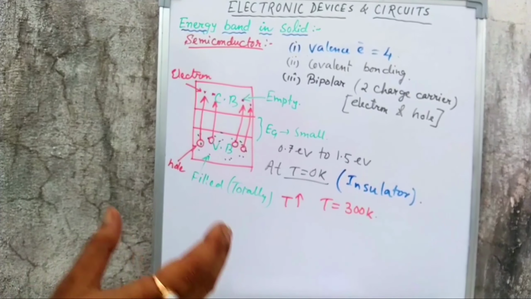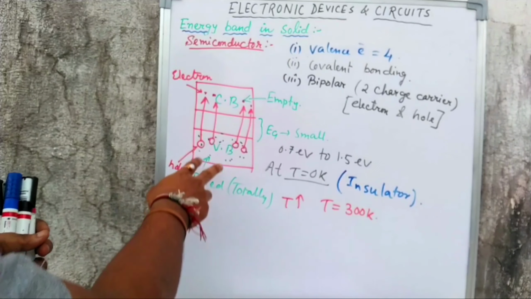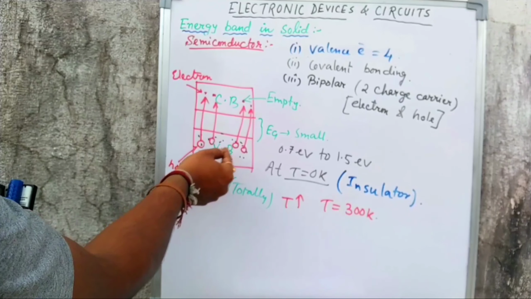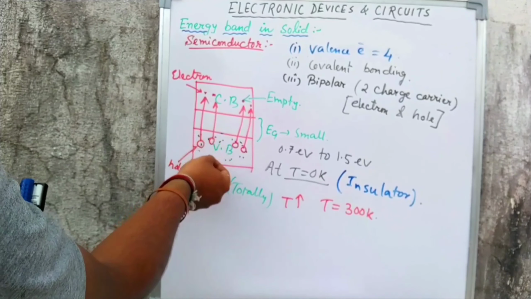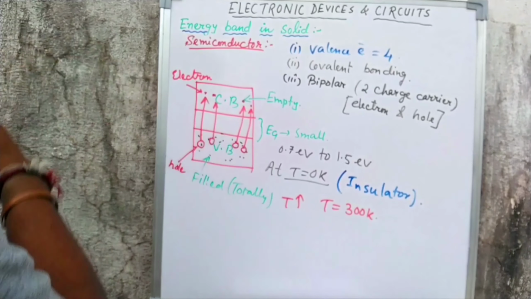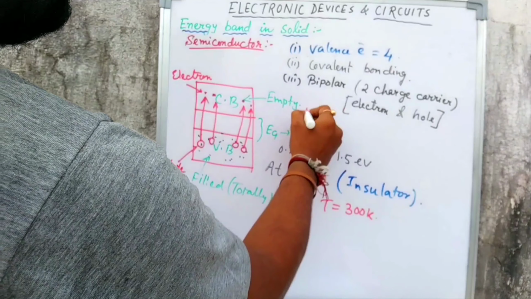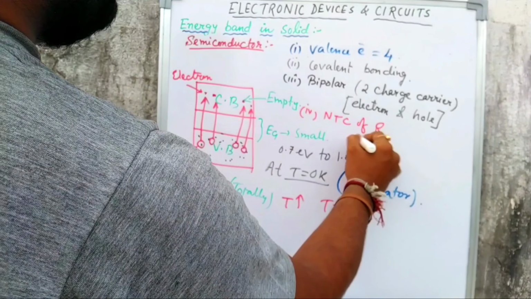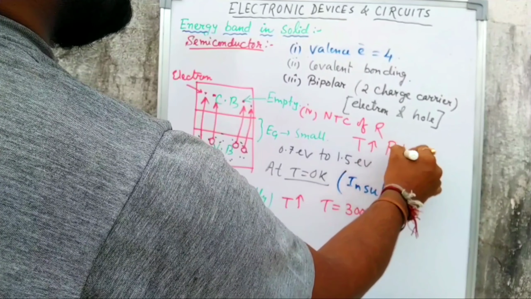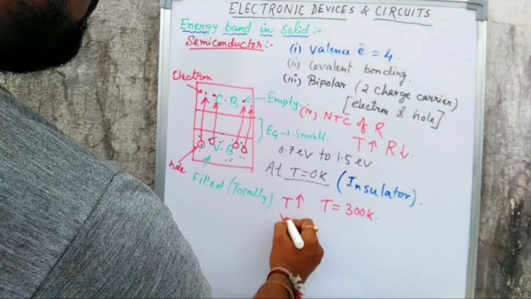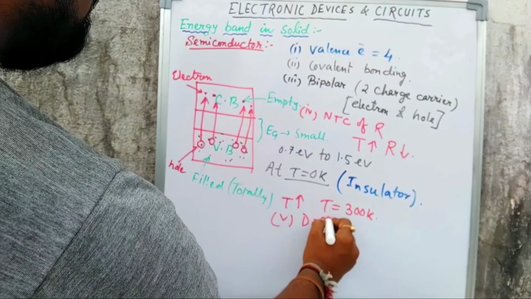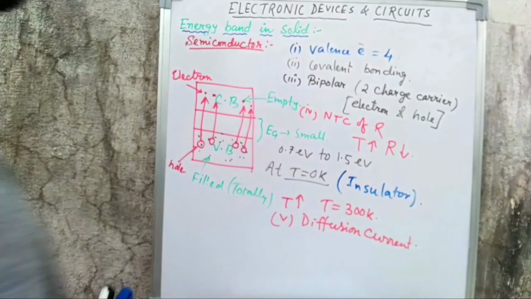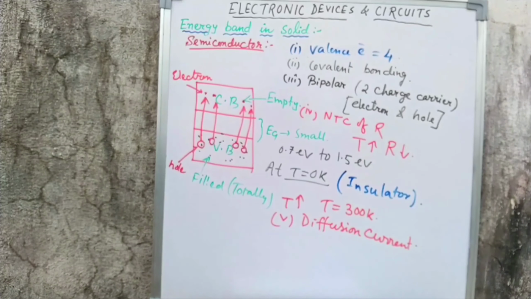So at room temperature, because of thermal energy, a large number of covalent bonds will be broken, an equal number of electrons and holes will be generated, and there will be a small conductivity in the semiconductor. Another point, it also has a negative temperature coefficient of resistance, NTC of resistance. That means when temperature increases, resistance will decrease. The fifth point I am writing: it also has diffusion current. Diffusion means the carriers transfer from higher concentration to lower concentration.